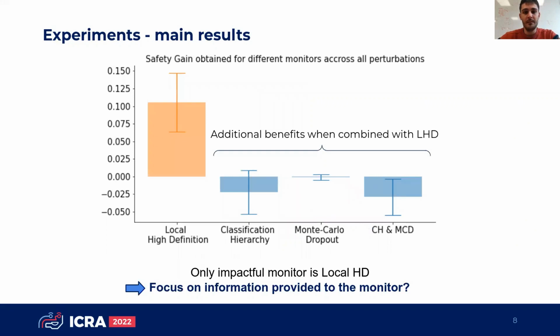The second main result is that the only really impactful monitor that we had was the local high definition one. As we can see here, local high definition had a significant impact, but combining it with the others tends to decrease the safety of the system, which suggests that we should probably focus on the information we provide to the monitor rather than the monitor itself.